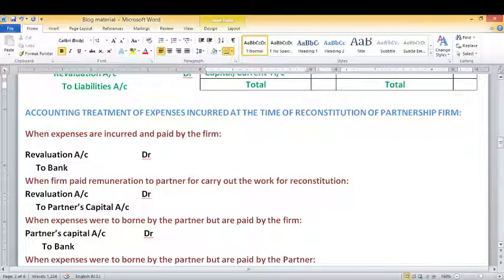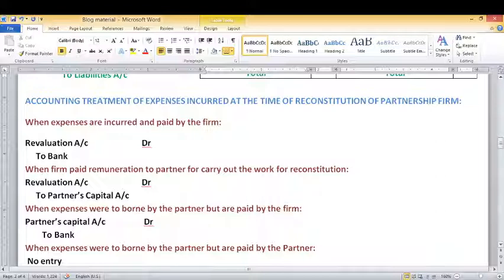As the firm is paying remuneration to the partner, that partner's capital account will be credited, and this will be done through revaluation account. So revaluation account will be debited to partner's capital account. It means the amount will be paid from revaluation account to the partner.